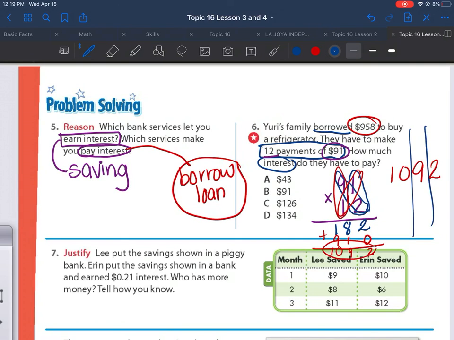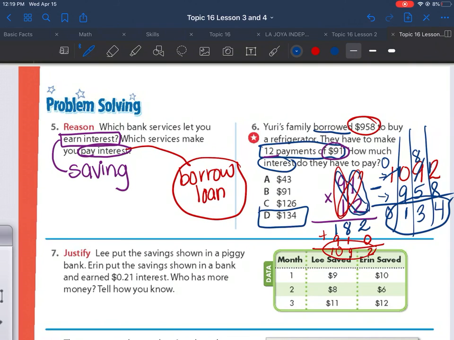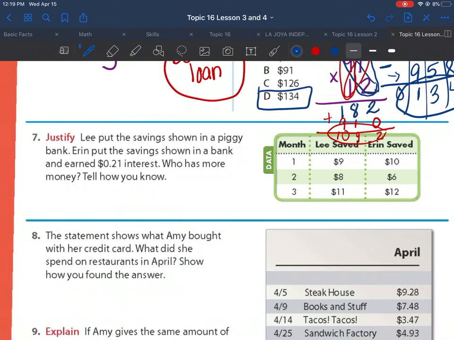But how much did they borrow? $958. Now, to figure out how much interest, I'm going to subtract the amount that they paid minus the amount that they borrowed. What's the difference? 2 minus 8, we cannot, so the 9 becomes an 8, and the 2 becomes a 12. 12 minus 8 is 4. 8 minus 5 is 3. 0 minus 9, we can't, so the 1 becomes a 0, and the 0 becomes a 10. 10 minus 9 is 1, and 0 minus nothing is 0. So how much interest do they have to pay? $134.